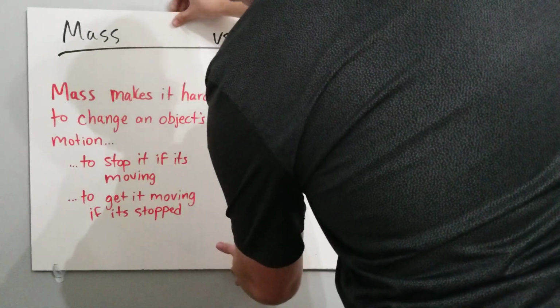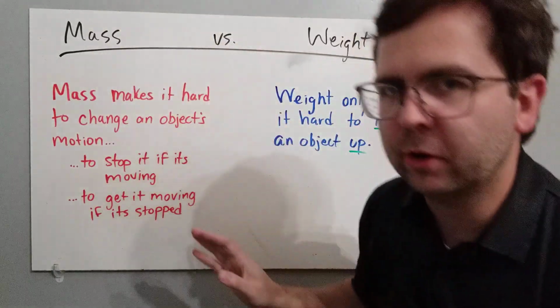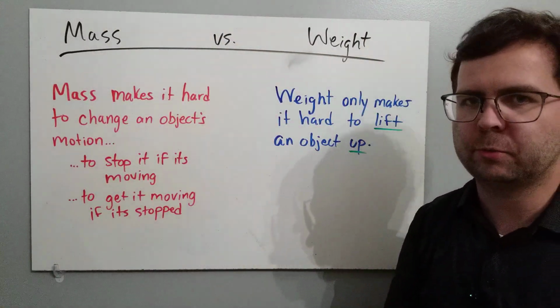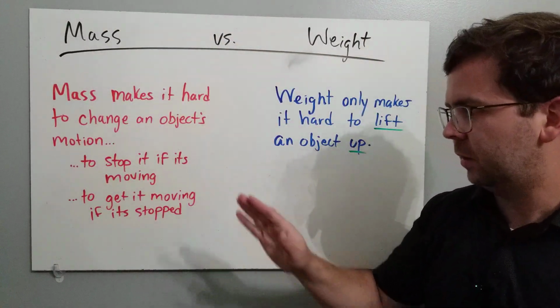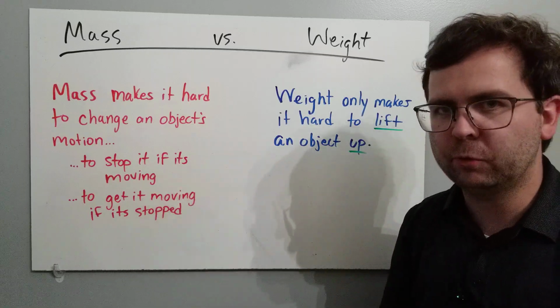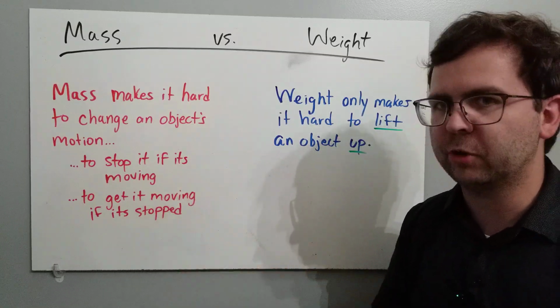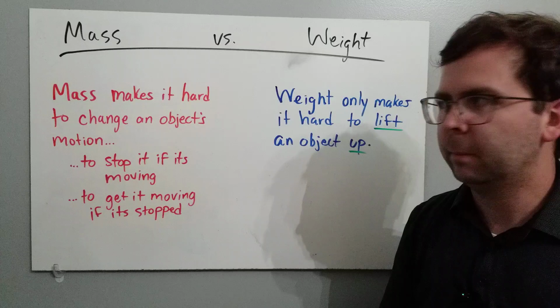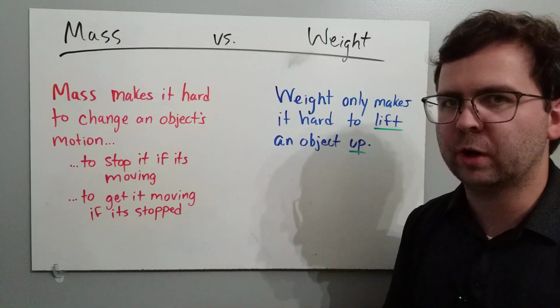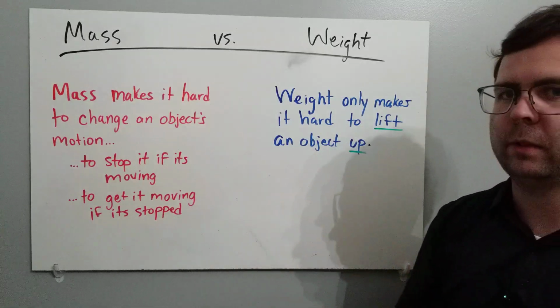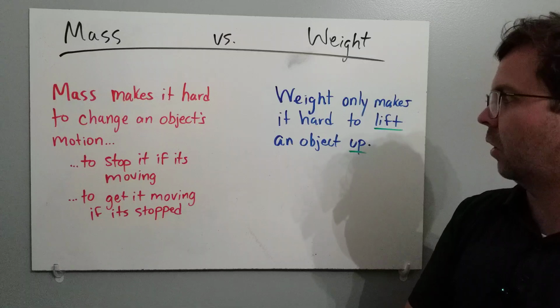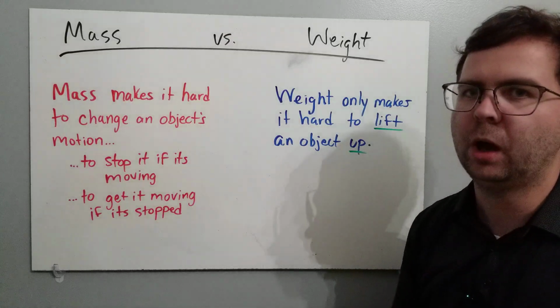Now, a good way to think about the difference between mass and weight is here. Mass makes it hard to change an object's motion. Essentially, to stop an object if it's moving, or to get an object moving if it's stopped. Weight, on the other hand, only makes it hard to lift an object up.